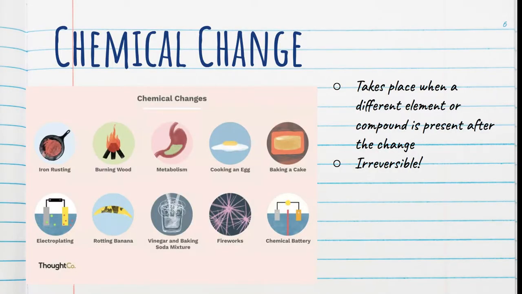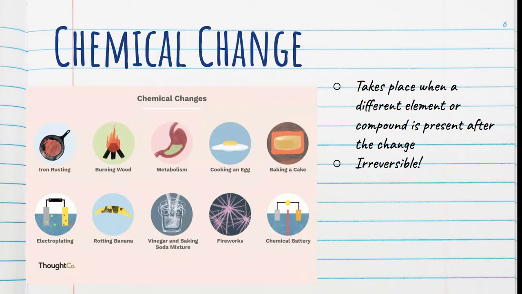Okay, chemical changes take place when a different element or compound is present after the change, and these are irreversible. So in a chemical change, you do not have the same makeup afterwards, the same composition. So examples of this are iron rusting, burning wood, metabolizing, so your metabolism breaks down food. When you cook an egg, when you bake a cake.